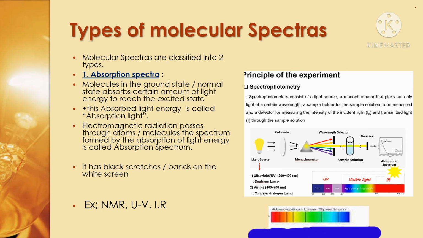In the spectrum we can easily identify black lines, which show which frequencies of light the molecules have absorbed. In the absorption spectrum we use UV light from a deuterium lamp and visible light from a tungsten halogen lamp, and we get three types of spectra: ultraviolet spectrum, visible spectrum and IR spectrum.